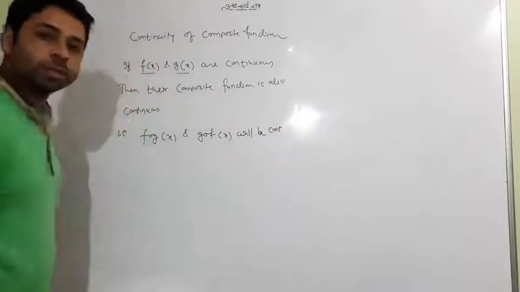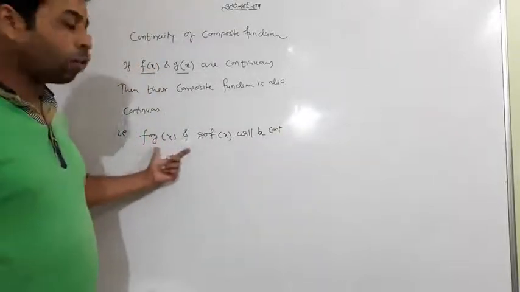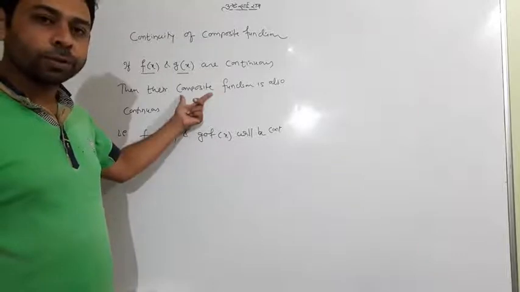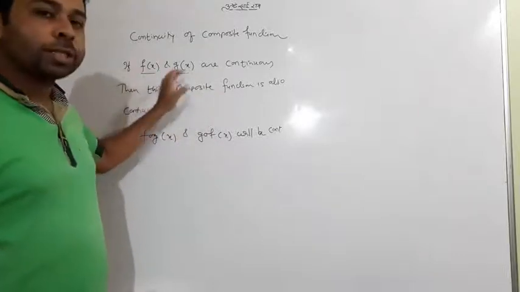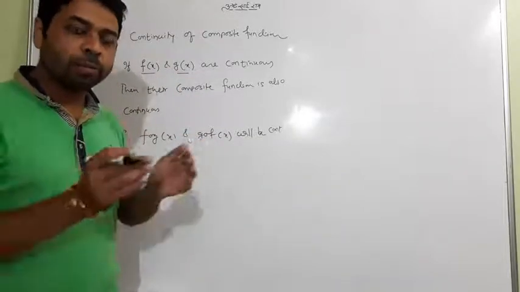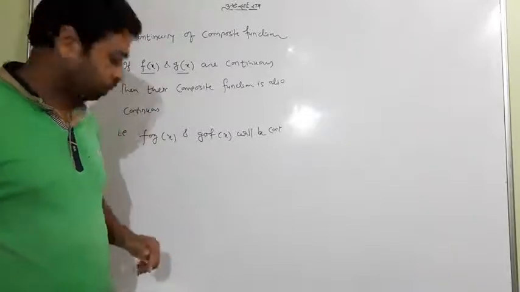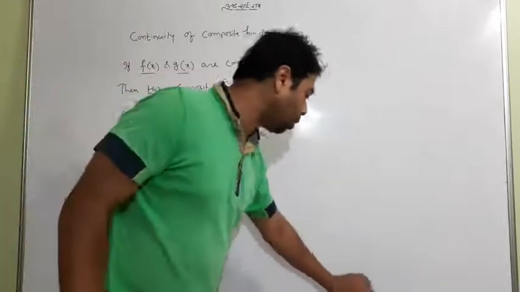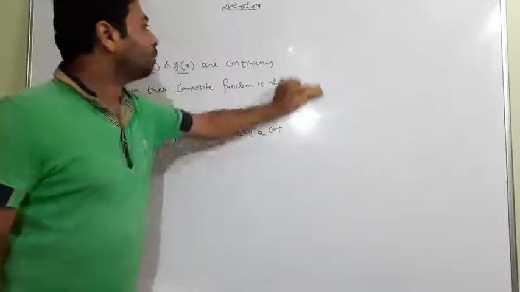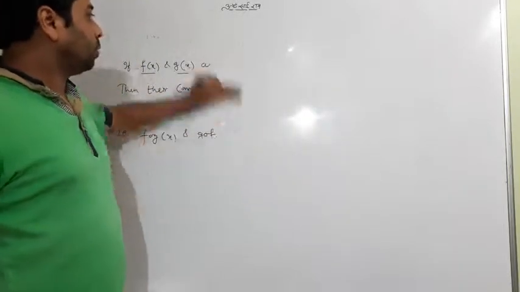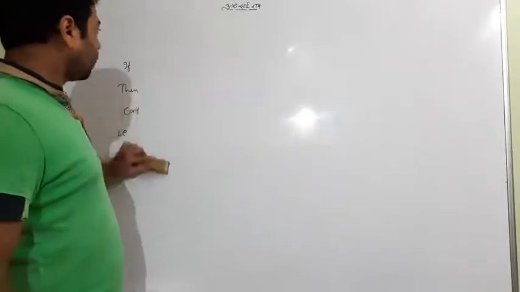Both will be continuous. This fog and gof is called a composite function. And if f and g are separately continuous, their composition also will be continuous. So in this particular concept, under a few questions, we will see all this.